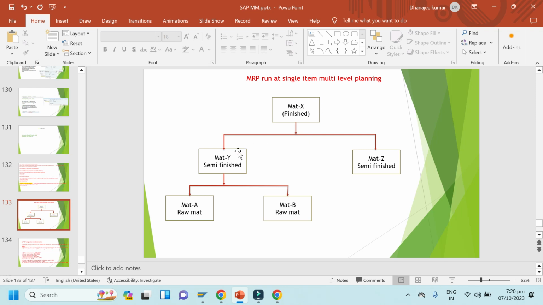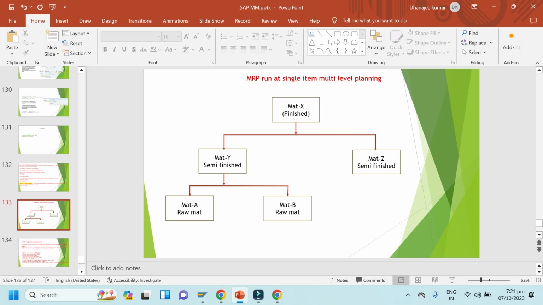Suppose material X is car, material Y is the chassis of the car, and material Z is the outside body material, like door, upper side. Chassis means we have engine and all the things. So I am assuming material A is engine and material B is, suppose, battery, or connections. So we are going to prepare an MRP run at single item multi-level.